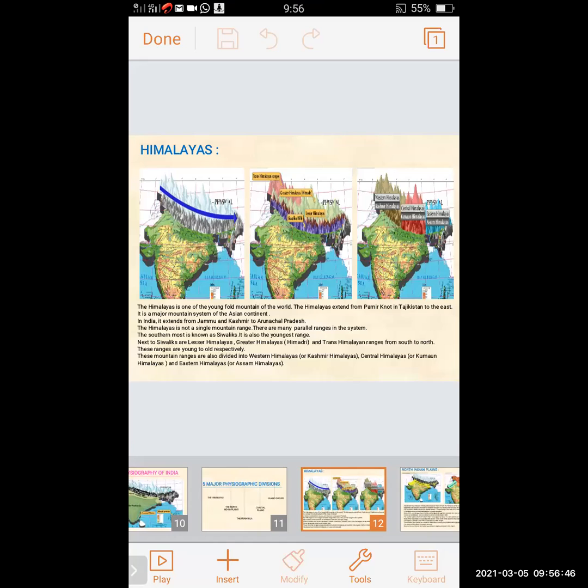These mountain ranges are also divided into Western Himalayas, also called the Kashmir Himalayas, Central Himalayas, also called the Kumaon Himalayas, and Eastern Himalayas, also called the Assam Himalayas. In the third picture, we can see the mountain ranges divided into Western, Central, and Eastern Himalayas.